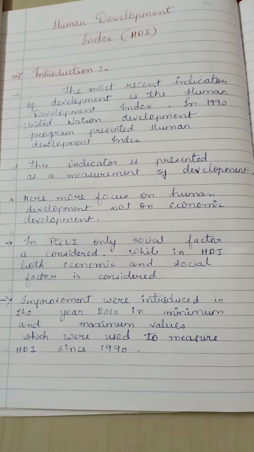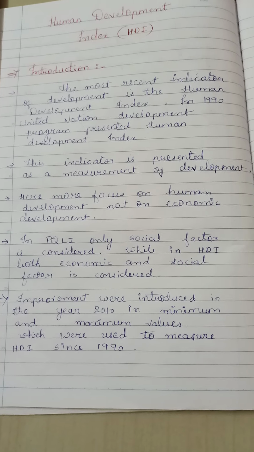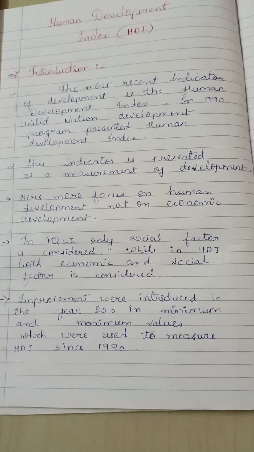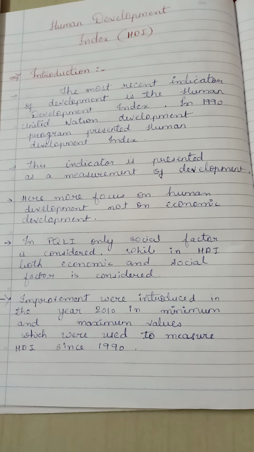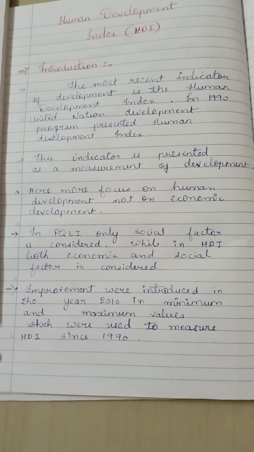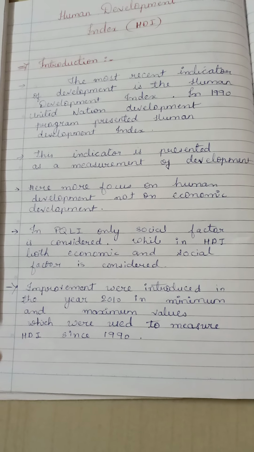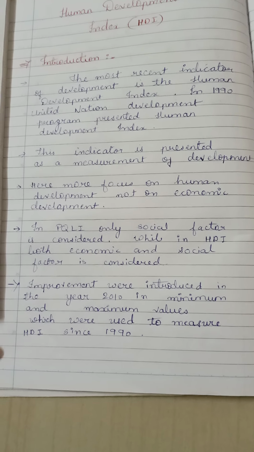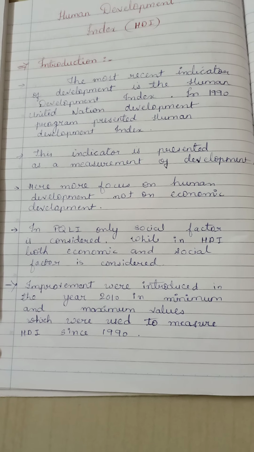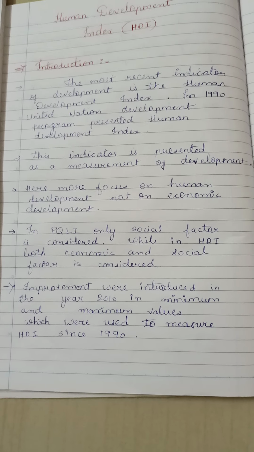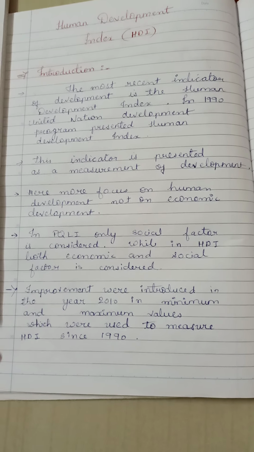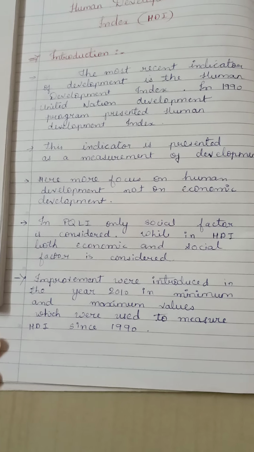Before starting with the points, first I have written the introduction. In short, the UNDP established it in the year 1990. Its main focus is on human development as compared to the economic one. Three things are considered in this HDI: knowledge, education, and a good standard of living. Here also measurement is done: the maximum value in HDI is 1. The nearer the ratio is to 1, the higher the development, and vice versa if it is lower. The value of HDI is between 0 and 1.